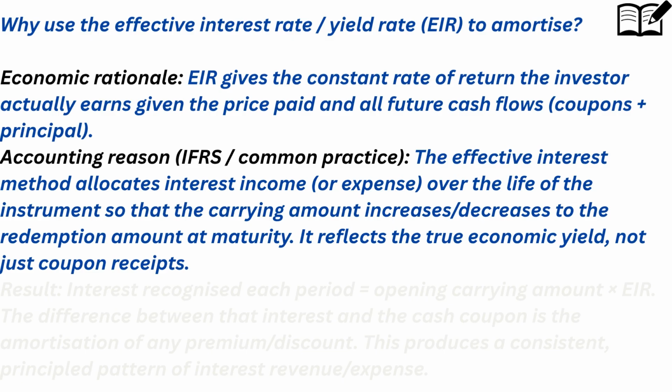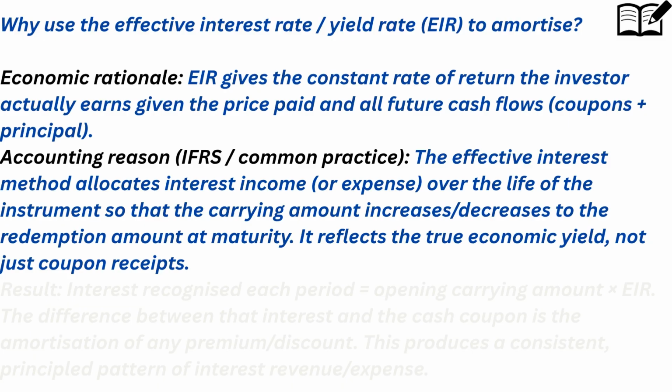You may ask why we use the effective interest rate to amortize. From economic rationale, effective interest rate gives the constant rate of return the investor actually earns, given the price paid and all future cash flows, coupons plus principal. Accounting reason: the effective interest method allocates interest income, or expense, over the life of the instrument, so that the carrying amount increases or decreases to the redemption amount at maturity.